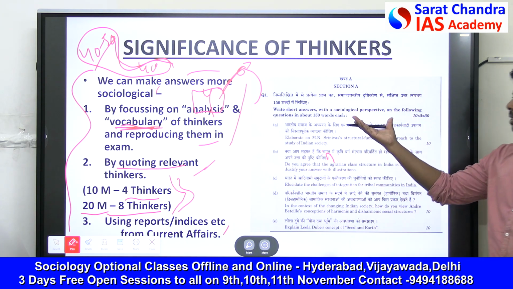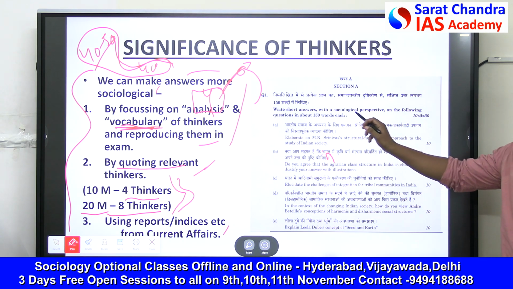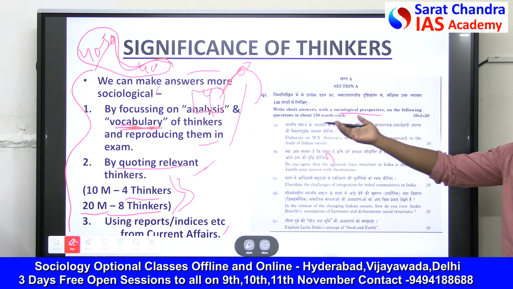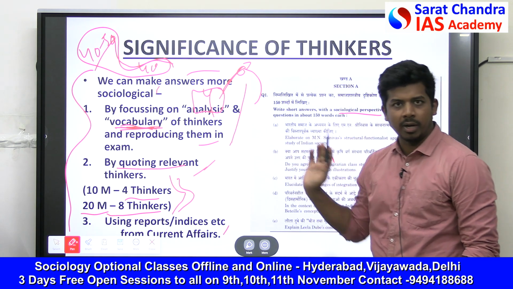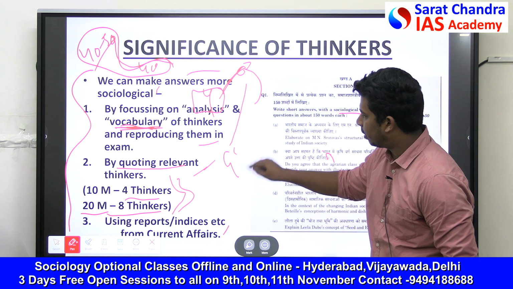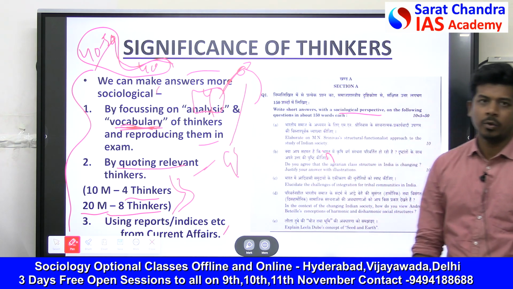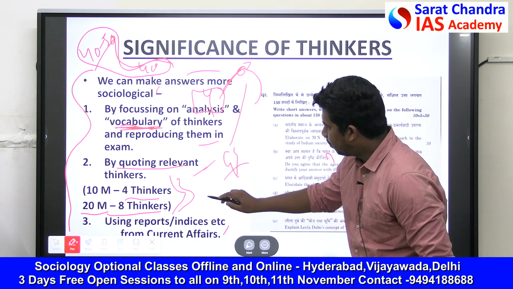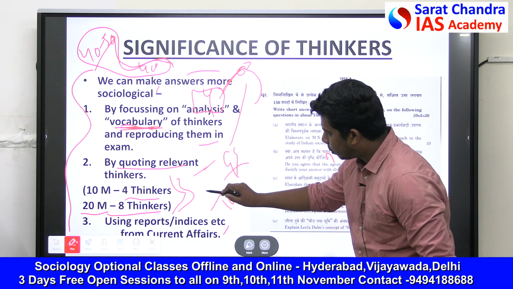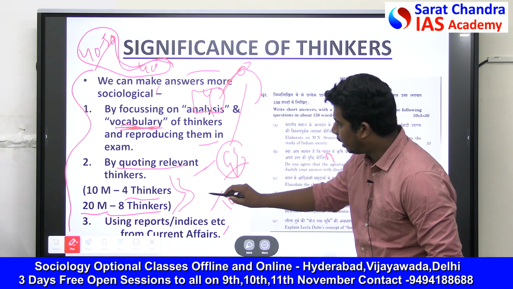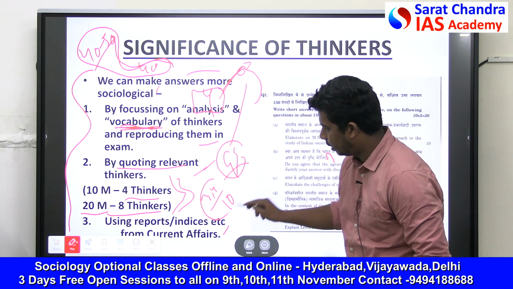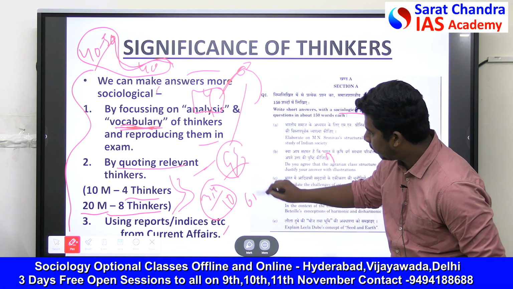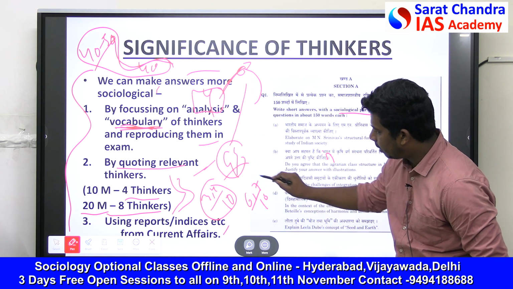See here, UPSC in the question itself is asking to write a sociological perspective. So writing a GS type answer is not even allowed. Even if you write a general studies type answer, UPSC won't give you much marks. If a person writes a 10 marks answer in a GS way, he will get 3 or 4, that's it. But if you write in a sociological way, you may get 6 or 7 at least.